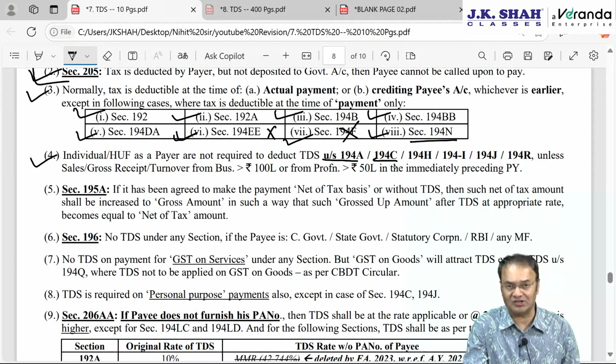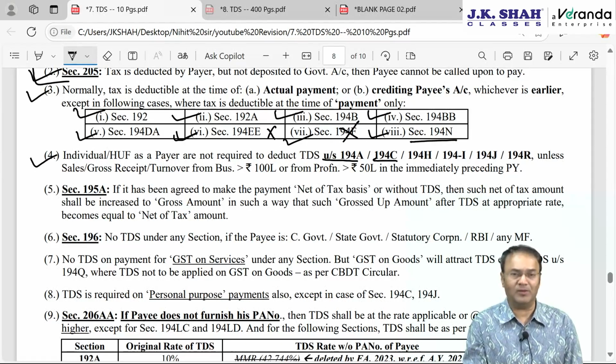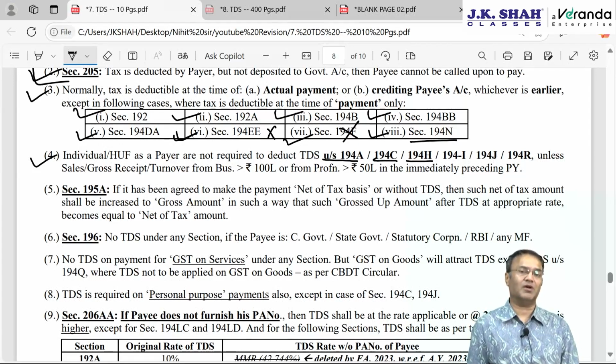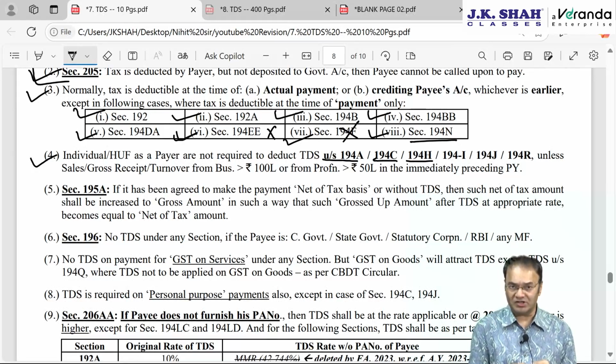194C, contract charges payable to contractor exceeding 30,000 per payment or exceeding 1 lakh rupee for the whole year. 1% or 2% TDS depending upon legal status of the payee. 194H, commission brokerage other than those covered by 194D or 194G exceeding 15,000. 5% is the rate of TDS, but from 1st October 2024, the rate has been brought down from 5% to 2%.